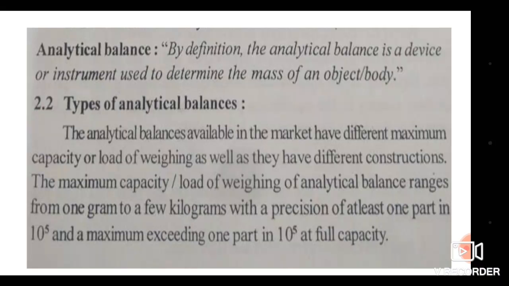Such an instrument is known as an analytical balance. By definition, the analytical balance is a device or instrument used to determine the mass of an object or body. It is the only instrument or device which can be used for determining the mass of an object or body.